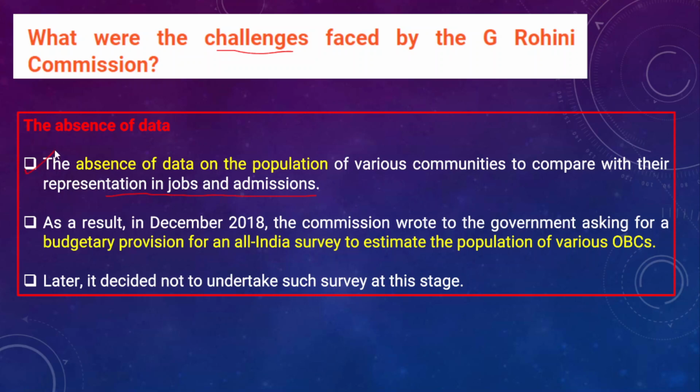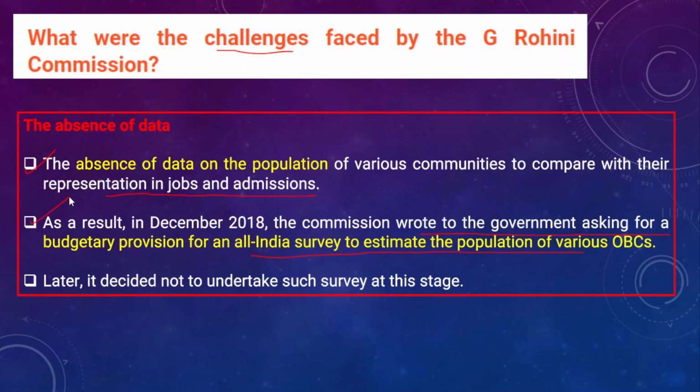The second most important challenge is that in December 2018, the commission wrote to the government asking for a budgetary provision for an all India survey to estimate the population of various OBCs. In 2017 this commission was appointed, and in 2018 the commission wrote to the government to provide a budgetary provision for the all India survey.